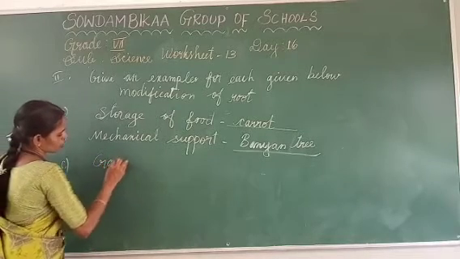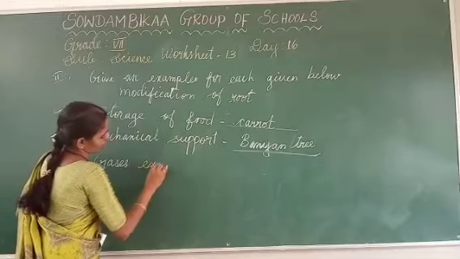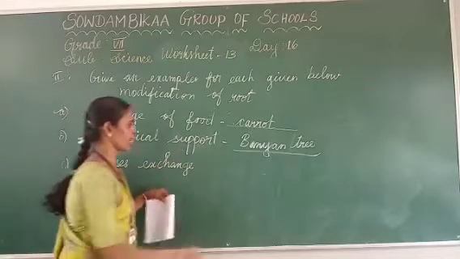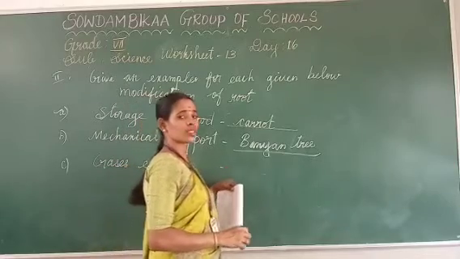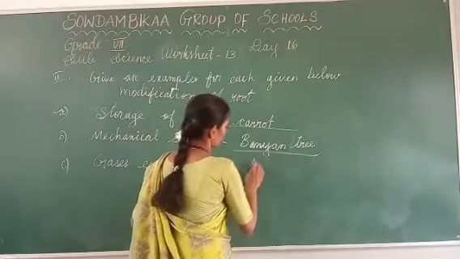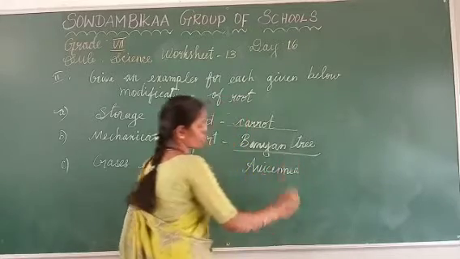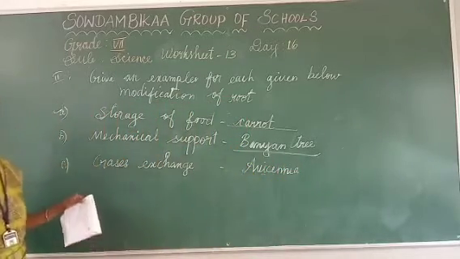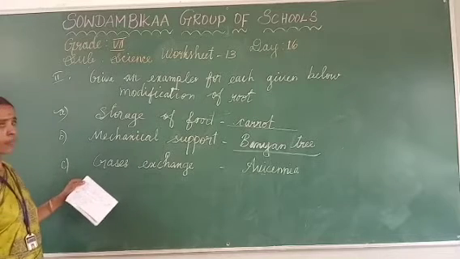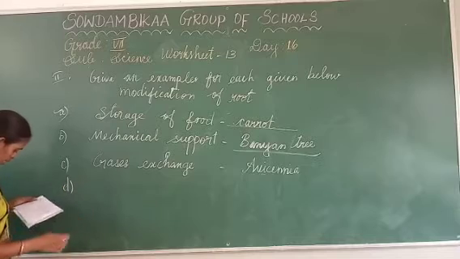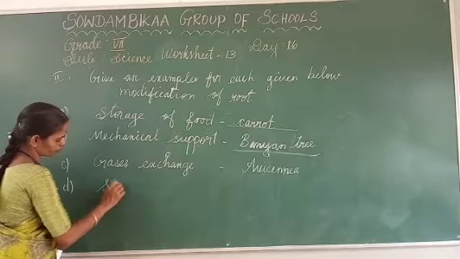The C, third one, gaseous exchange. Which example have we seen in gaseous exchange? Avicennia. This is one of the swamp plants, and it is one of the modifications of root.